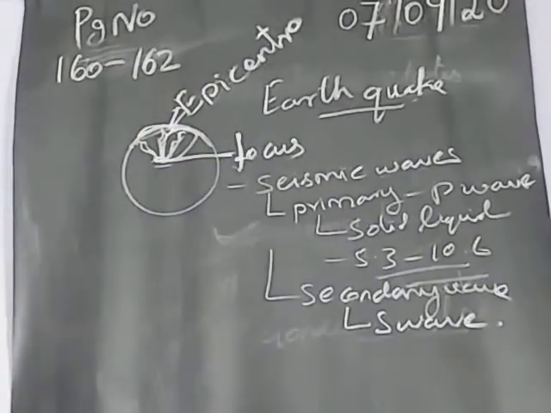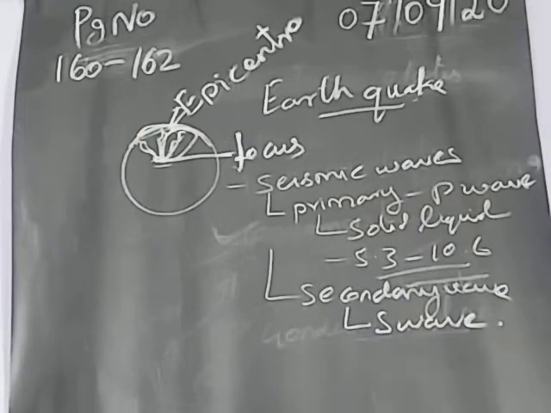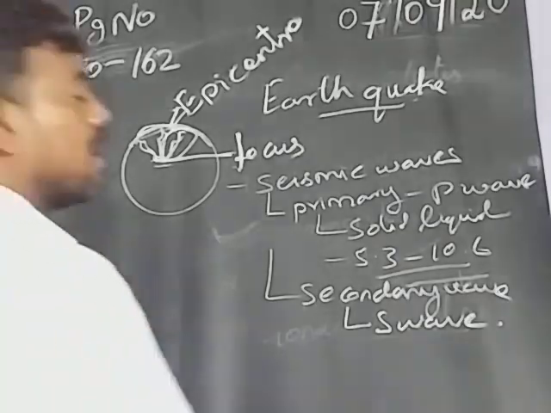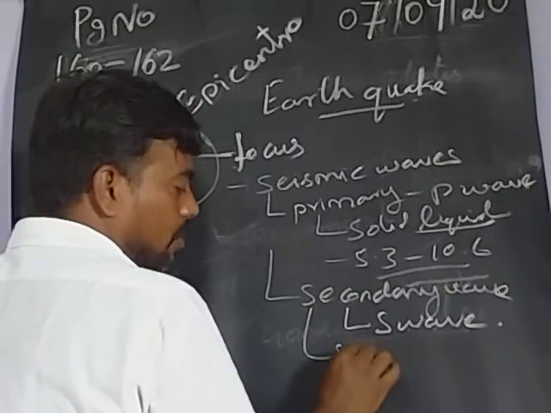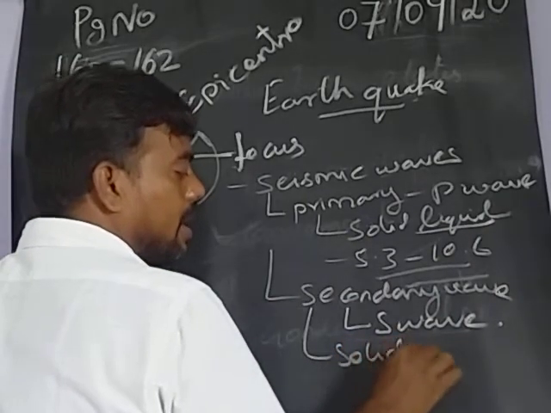The S wave is a transverse wave that shakes the ground in a perpendicular direction. It travels only through solid. Here the primary wave travels through liquid also, but this one travels only through solid areas.